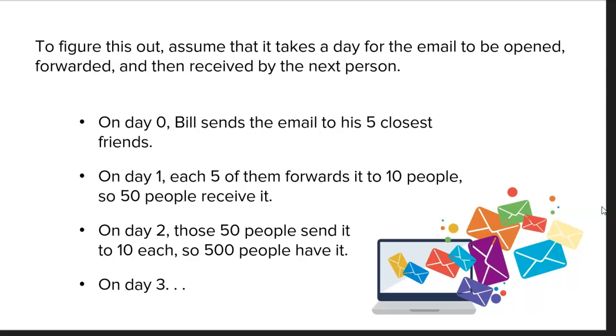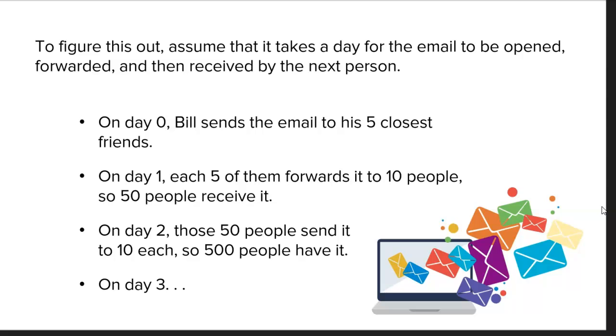So to model this, we're going to assume it takes a full day for the email to be opened, forwarded, and then received by the next person. So basically each step that happens, each forward iteration happens on a new day. So on day 0, our good friend Bill Waits sends the email to his 5 closest friends.